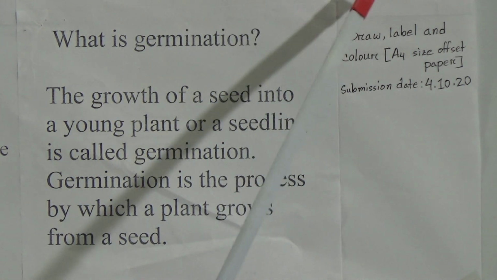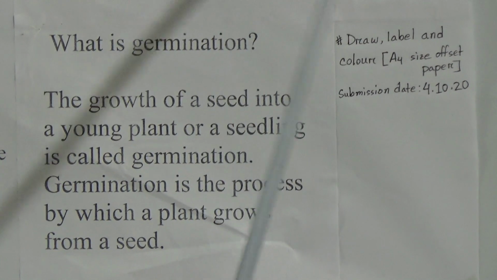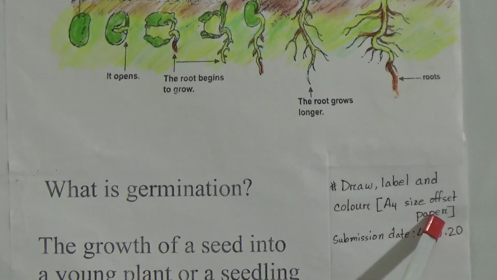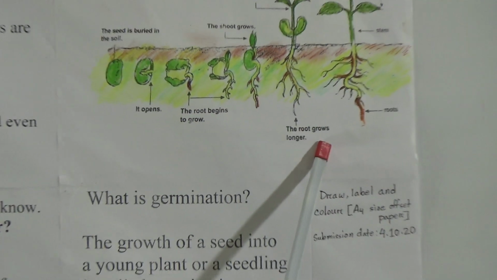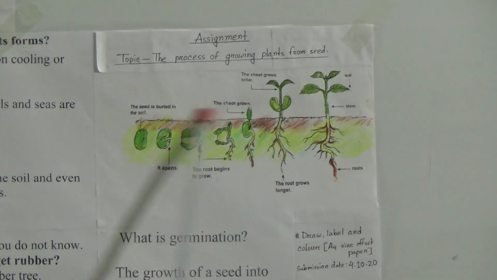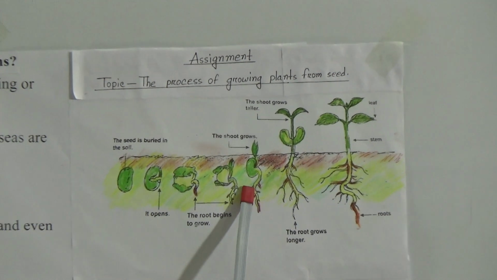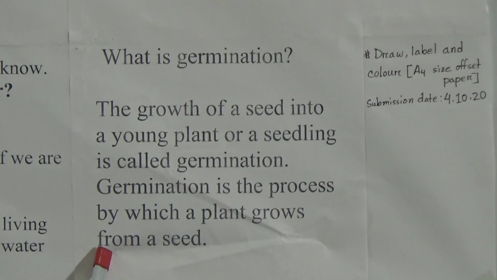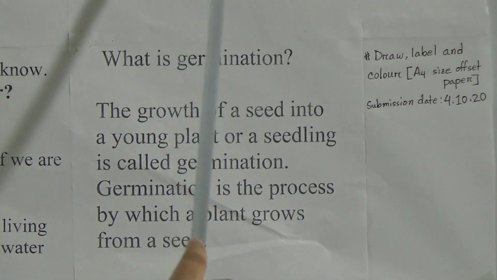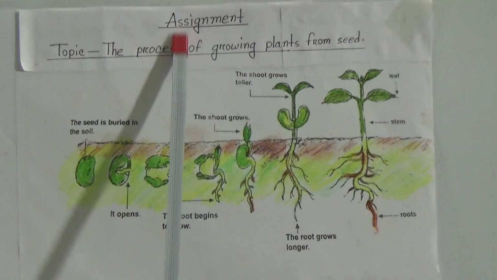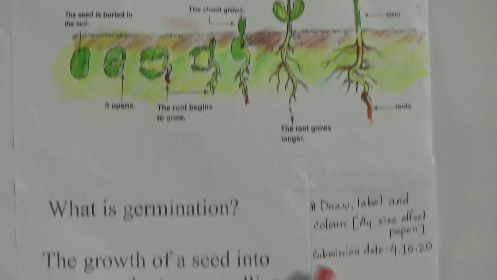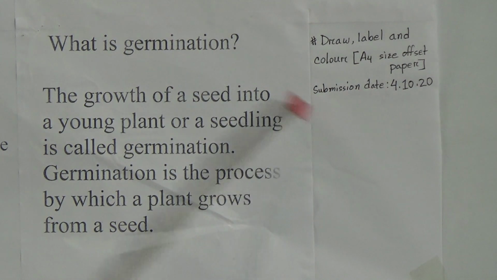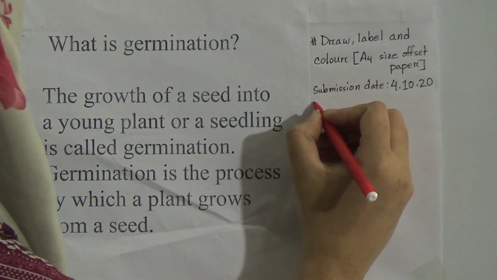So dear student, I am repeating this part. This is very important. You have to make this assignment on A4 size offset paper. You have to draw this picture at first, then label this picture, and after that you have to color this picture, and then you have to write this part, what is germination. And of course you have to write assignment and topic like this process. And your assignment submission date is 4/10/20. This is the submission date of your assignment.